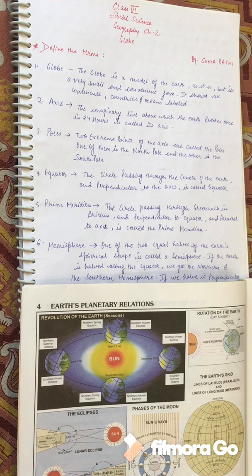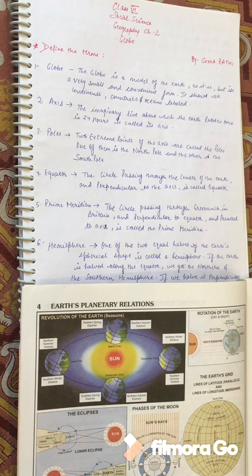Now, the continents, the countries, the latitudes, the longitudes, the axis, all of it are shown in the globe. But the actual earth does not have the axis, there is no latitude, no longitude. It is for our better understanding, we have in a convenient form differentiated earth through different continents, countries, latitudes, longitudes, poles. I hope you understand this.